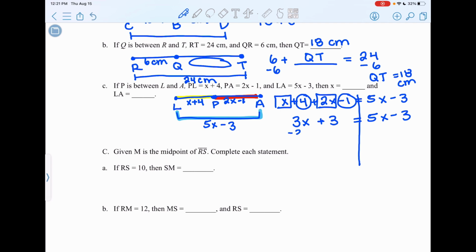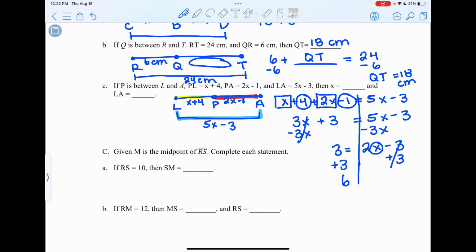I'm going to subtract 3x to either side. And then in order to get x by itself, I'm going to move this negative 3 by adding 3 to both sides. So I have 6 is equal to 2x, and then to get x by itself, I'm going to divide by 2 to either side. And this tells me that x is equal to 3.